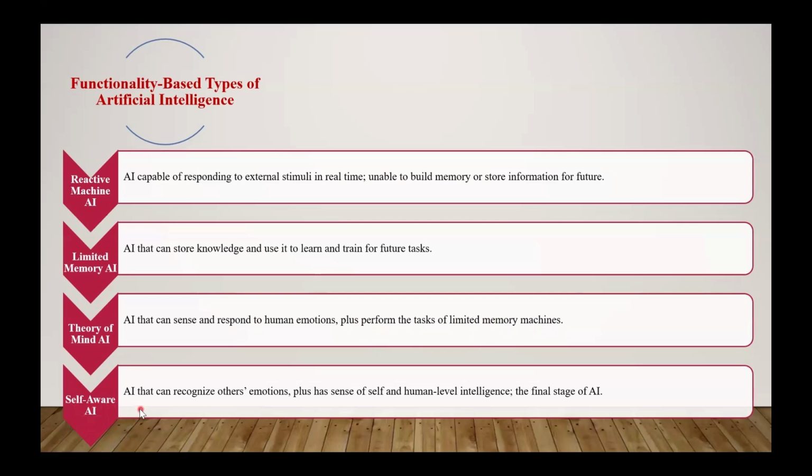Self-aware AI. This is the last category. This type of AI can recognize other emotions. In the previous case, it senses human emotion, but here it can recognize other emotions. Plus, it has a sense of self and human level intelligence. This is the final stage of AI.